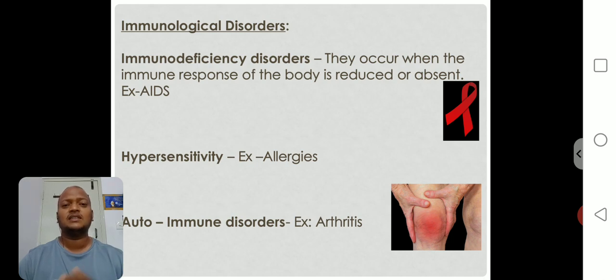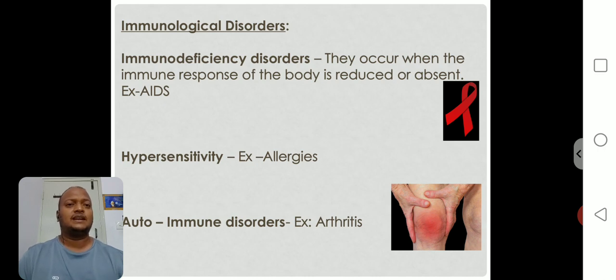Whenever the distinction is not there, then obviously it is unable to identify, and it kills both self cells and non-self cells also. You understood or not? Right? So autoimmune disorders mean our immunity system cells destroy our own cells only, our self cells only, because of failure to discriminate between self and non-self cells, obviously. In that case also there are some disorders, and one of the best examples is arthritis. Arthritis is nothing but joint pain. So for autoimmune disorders, one example is arthritis.